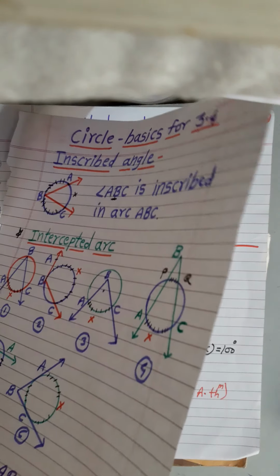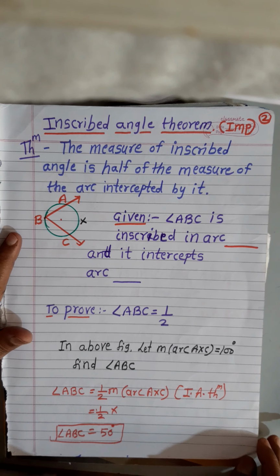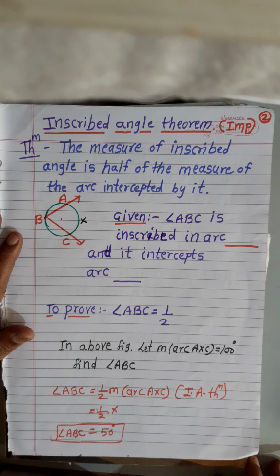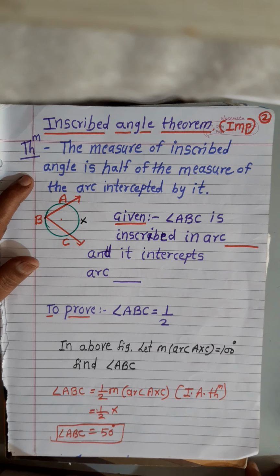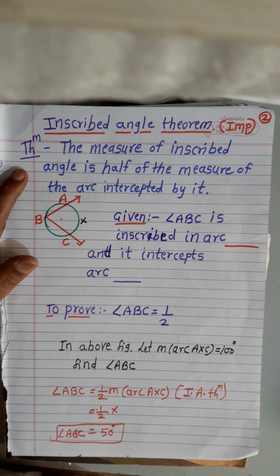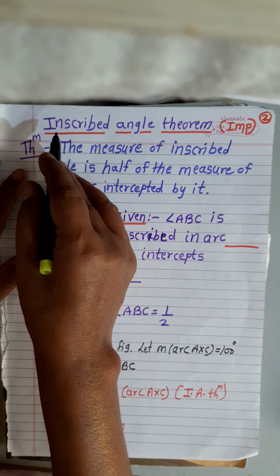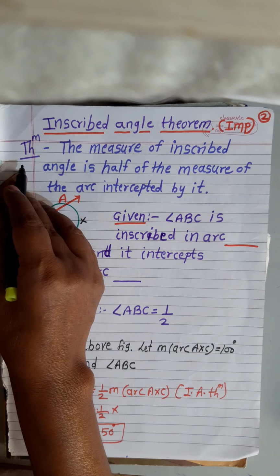Now we will see the inscribed angle theorem. This is very important, but the proof of this theorem is not asked in the exam. We use this theorem for solving problems, but its statement is very important. We should know the statement of this theorem very well. What is the statement of this inscribed angle theorem?